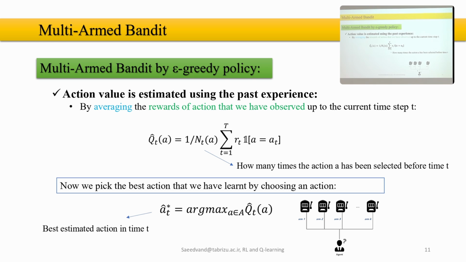So we say in multi-armed bandit with the epsilon-greedy policy, action value is estimated by using past experiences, so that we can average the rewards of the action that we have observed up to the current time step. How to represent it? Like this. We can say Q value of the action, Q of A, is equal to, for example, the average of the... N_t is the number of times we played a specific machine.